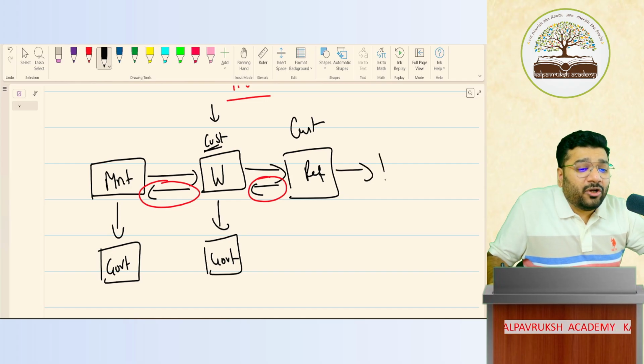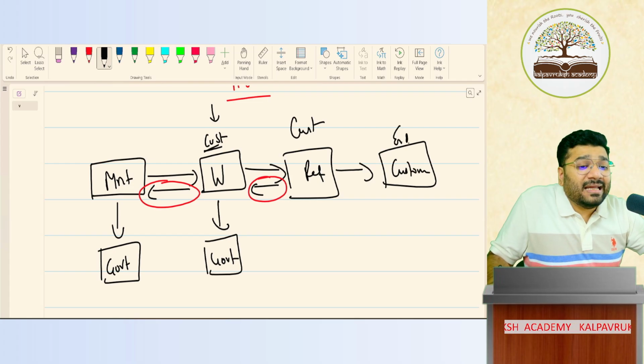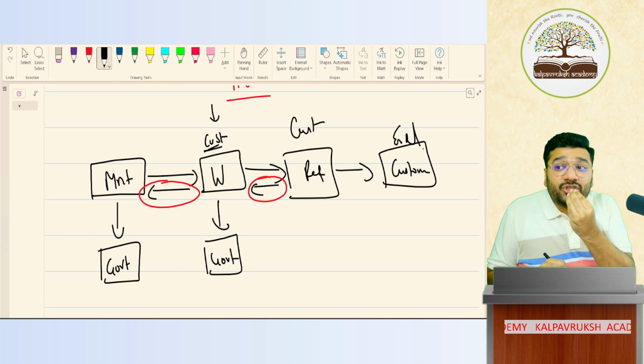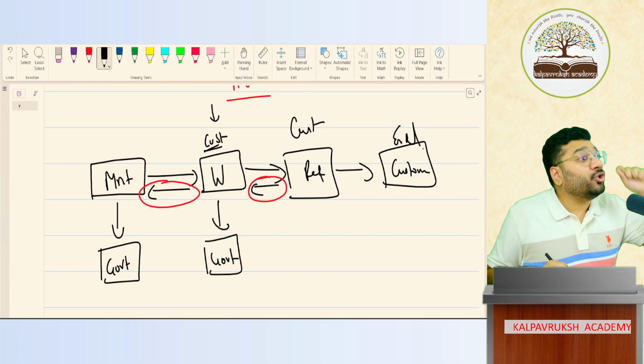Now the retailer is going to pay to the customer. Who's this customer? End customer. What is meant by end customer? The final person who's going to consume the product. Got it? Not got it? Who's going to use the product?